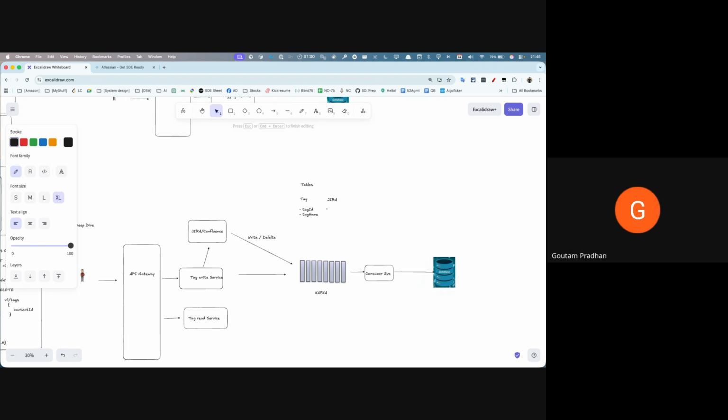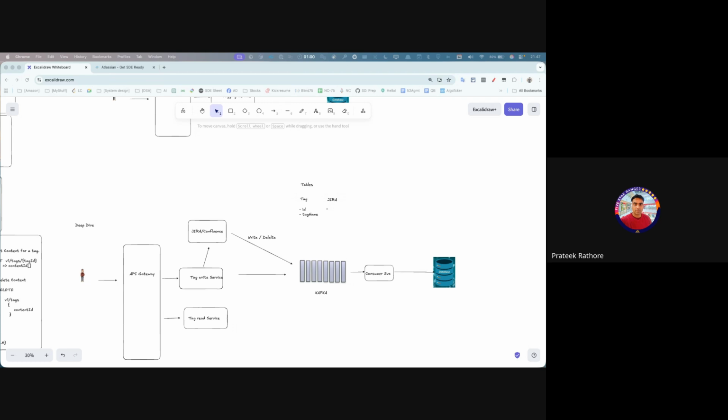But do we need to have the page details under this tag table, or will we be mapping this with another table? Okay, for this particular tag, we have a tag ID and tag name, and we'll be having some pages linked to that tag. Correct. So this is only the tag.